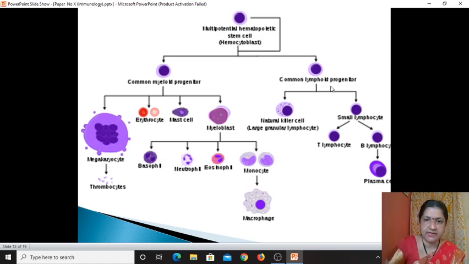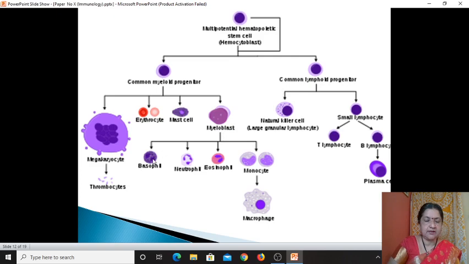These are the common types of the lymphoid cell system, which include small lymphocyte, large lymphocyte, etc. This chart shows very well the structure of each type of cell. Granulocytes means basophil, neutrophil, eosinophil. These are granulocytes because they have granules.